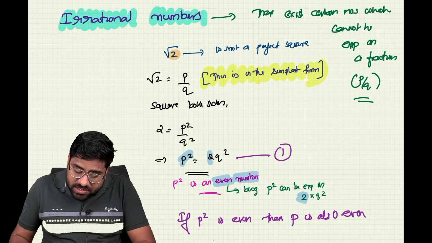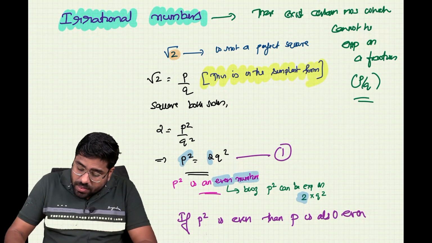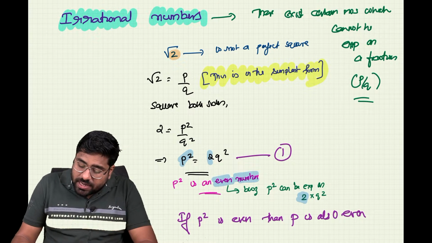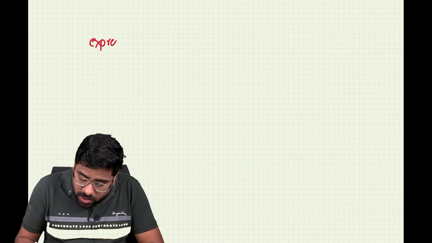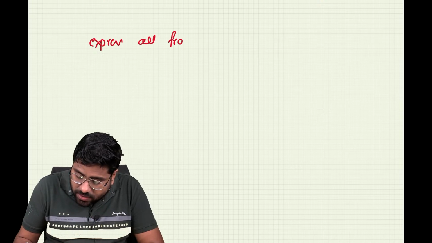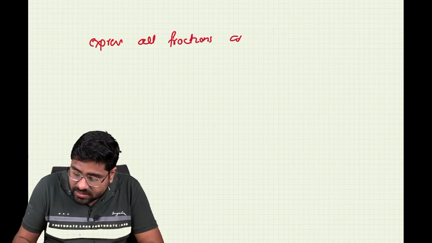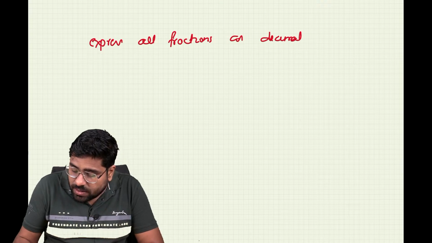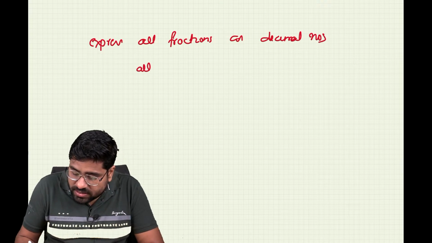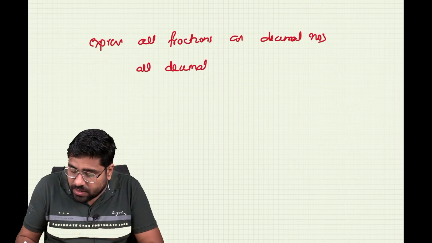I'll just express once again an idea. And the idea says that we can express all fractions as decimal numbers and all decimal numbers as fractions. We get such a feeling, right? All decimal numbers as fractions.